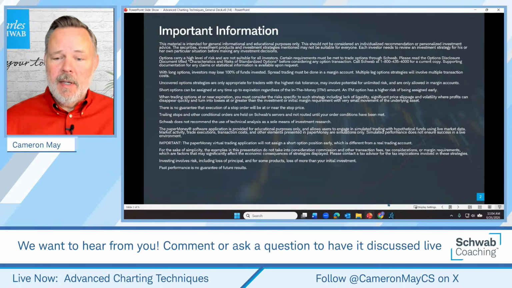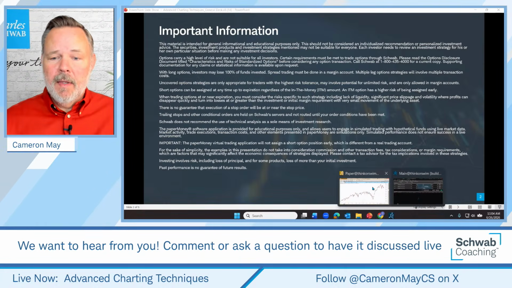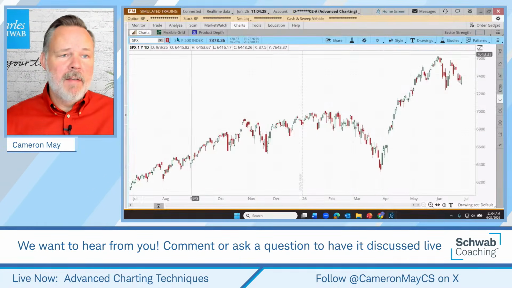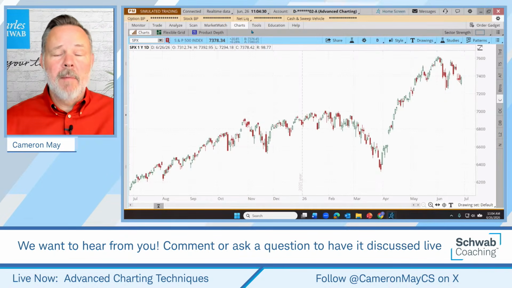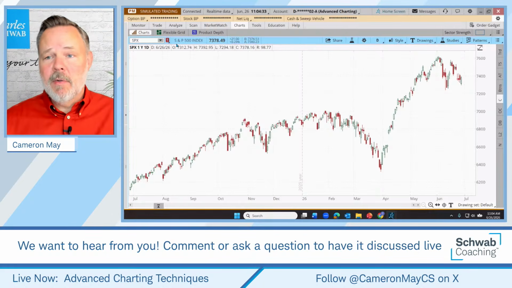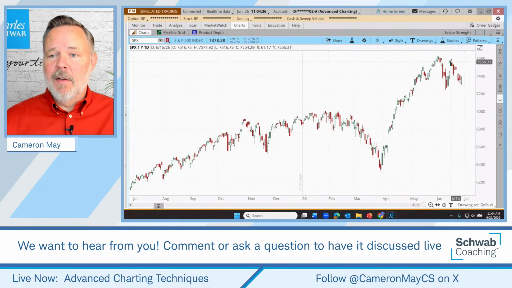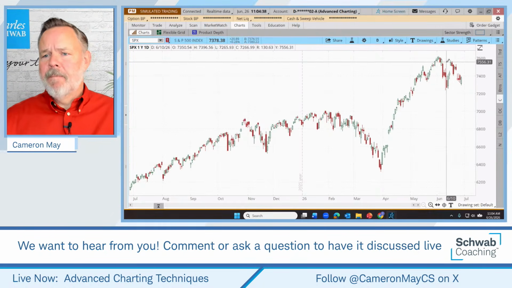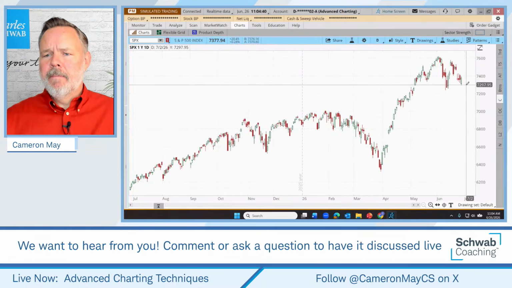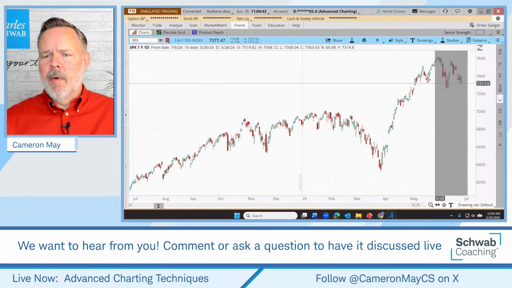But let's get to this. Let's go to the Paper Money platform. This is the simulated trading environment on Thinkorswim desktop. And we're going to have a look at the S&P 500 just to see what's going on. We can kind of see with the candles what's been happening. I'm going to zoom in here for just a moment.